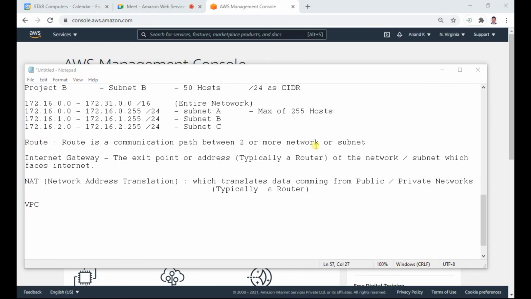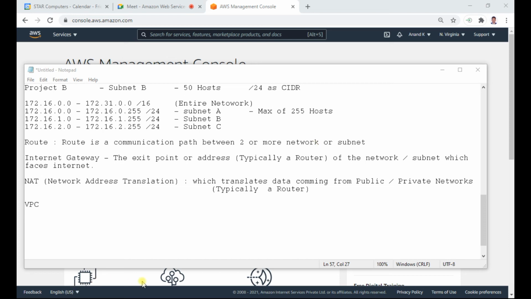NAT is nothing but network address translation, which translates data coming from public and private IPs. This is mostly helpful, typically on a router. When we talk about the internet gateway, it is internet facing. So the data, when it comes to the internet gateway, enters into subnet A. From there, if the host wants to communicate to the internet gateway, we need to have a NAT, which will convert all the packets which are coming from the LAN IP.